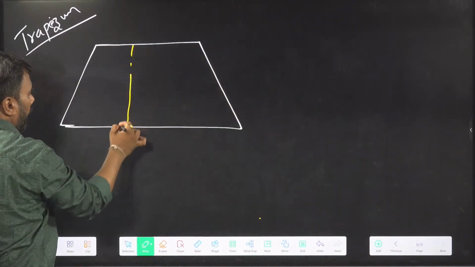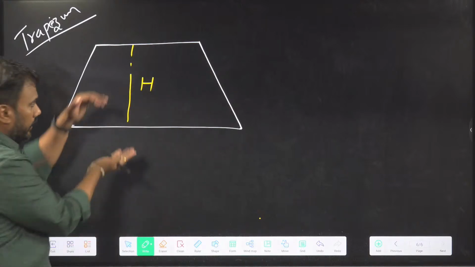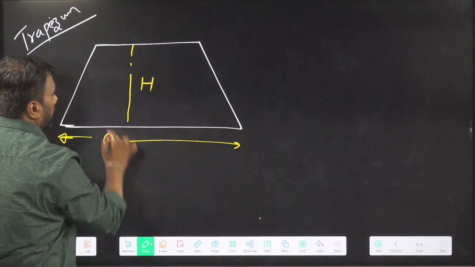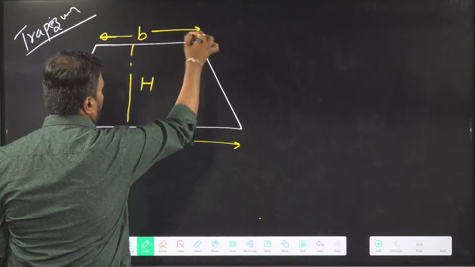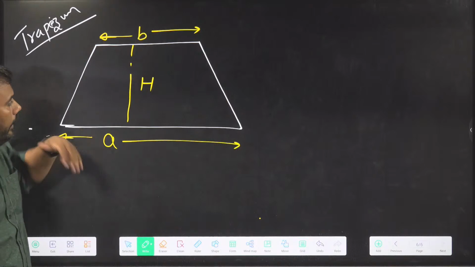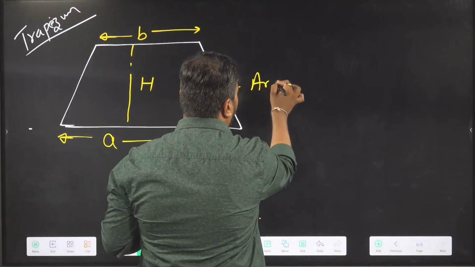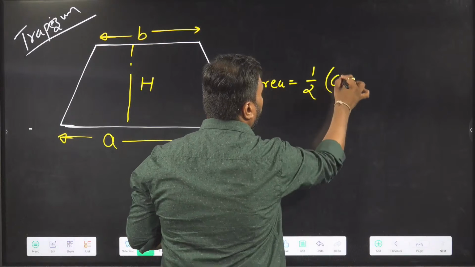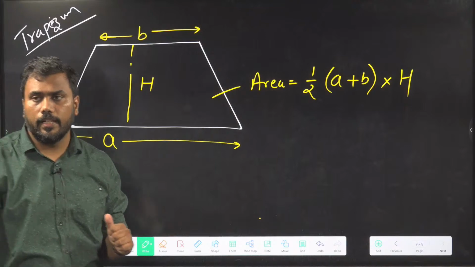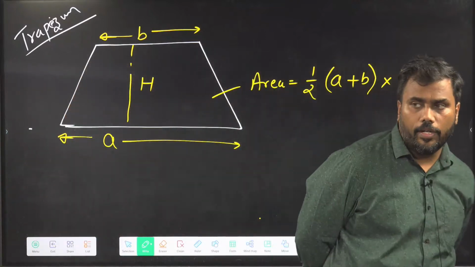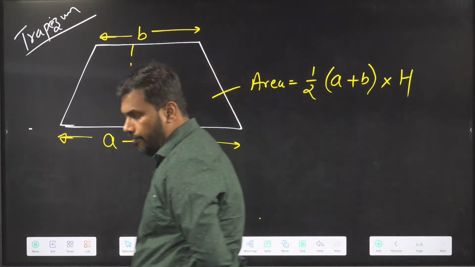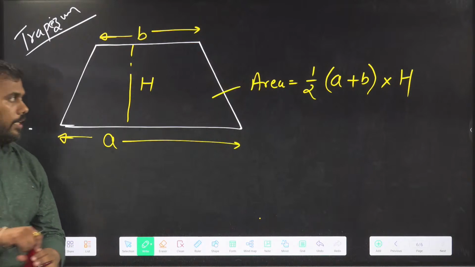In order to find its area, we must know its height. This thing is called height of trapezium, and the length of the parallel sides. This side length is suppose A, this side length is suppose B. So this trapezium will have an area of half sum of parallel sides times height. Area of trapezium is half sum of parallel sides into height.